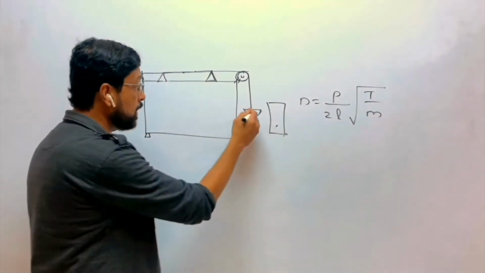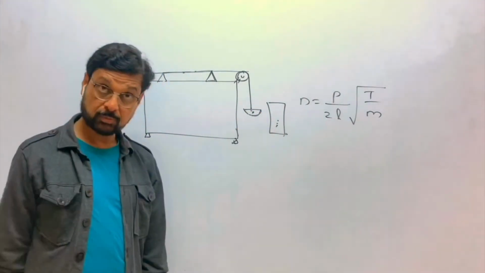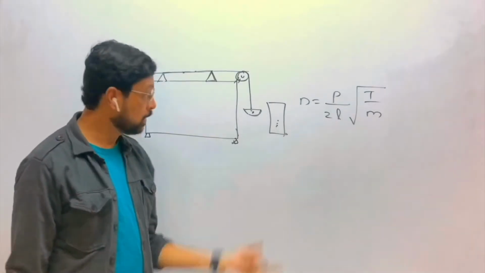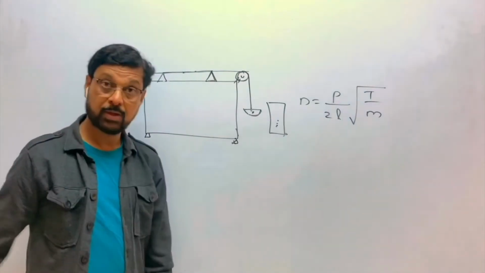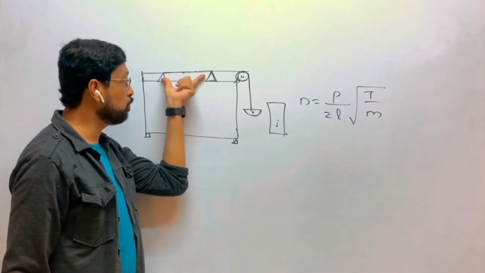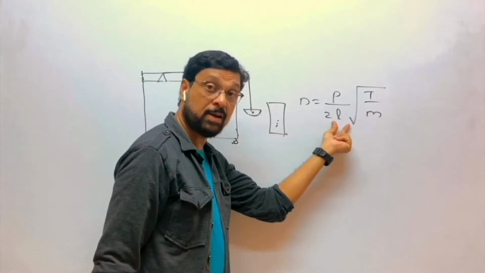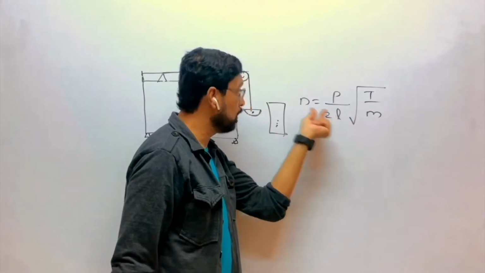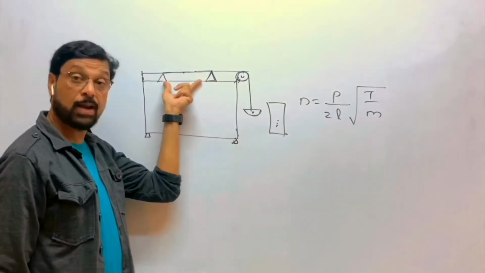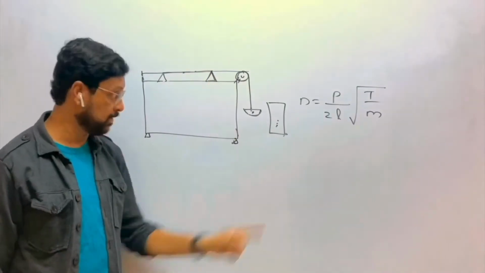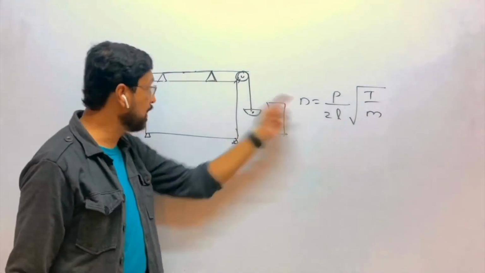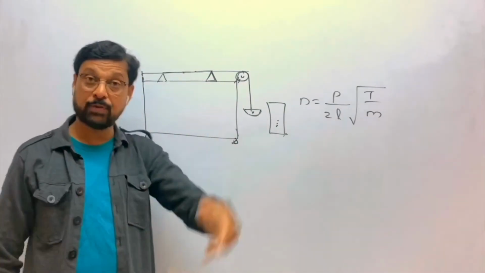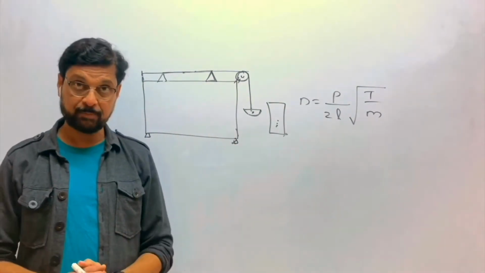If you keep the tension constant, don't change the weight, and move this bridge, means the vibrating length will change, and if the vibrating length changes, the natural frequency of the string will change. This is the natural frequency of the string. So if the length changes, the natural frequency of the string will change.